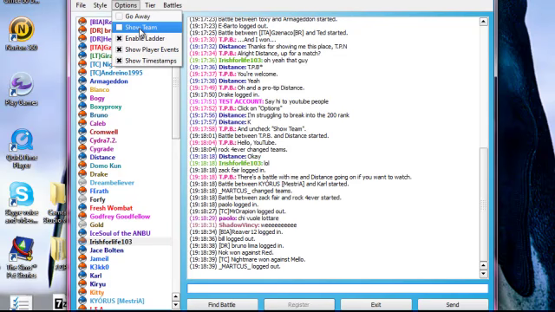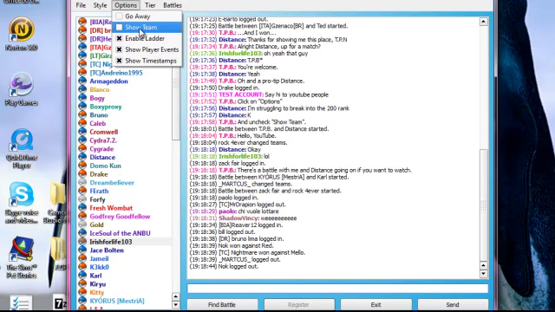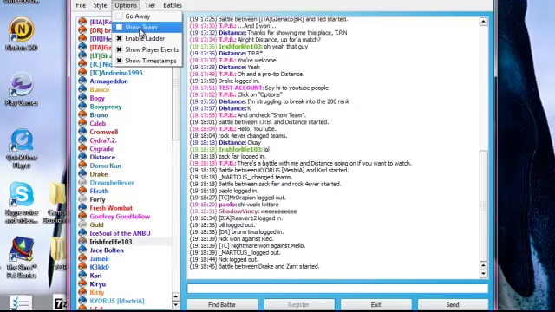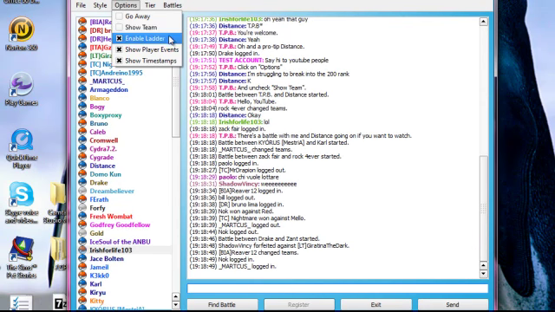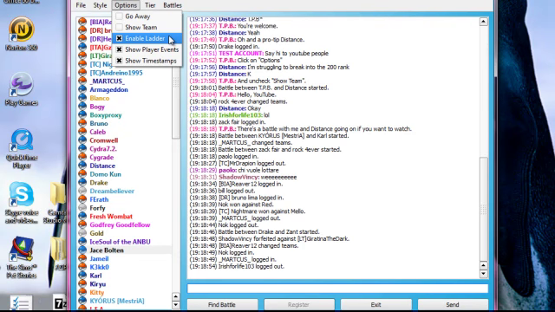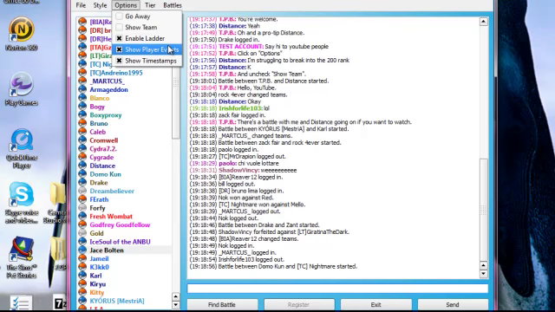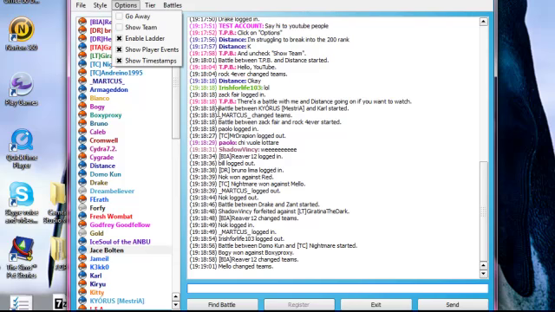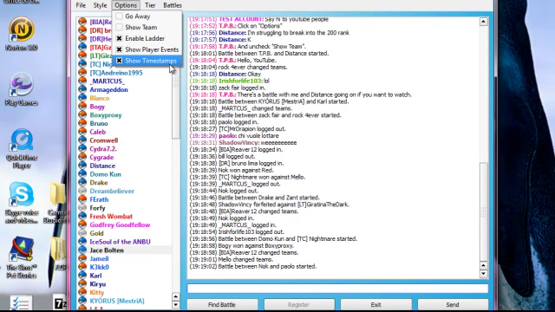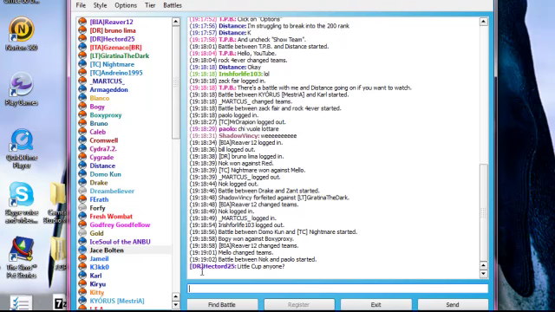Show team. Now, if you have show team on, then when people challenge you, it'll be on in your battle window. Enable ladder, that's pretty self-explanatory, it lets you be on the ladder. Show player events, that shows in the main chat here, if people are logging in, logging out, winning battles. Show timestamps, if I turn that off, someone should talk. That just gets rid of the timer, as you can see. But I like having that on for proof when someone annoys me.